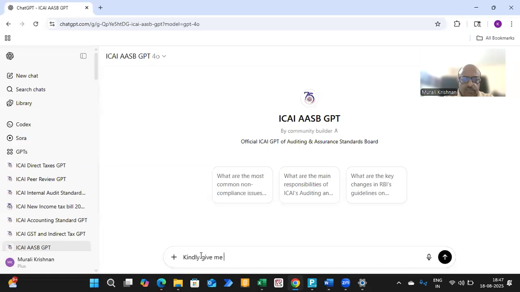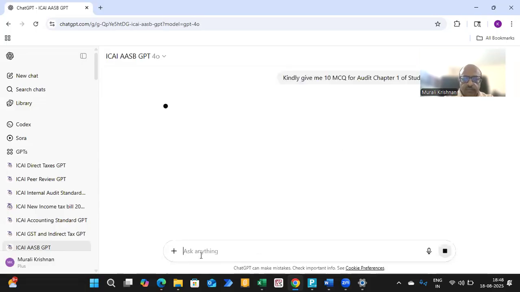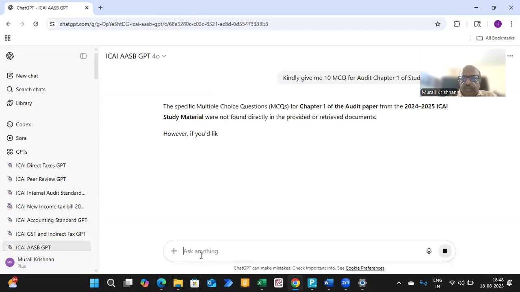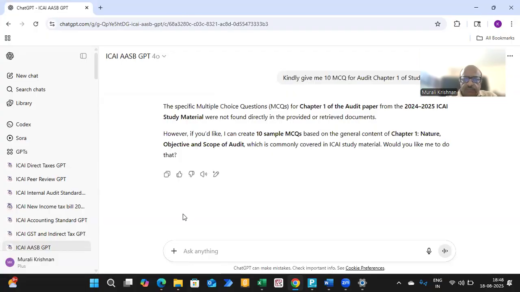Kindly give me 10 MCQs for auditing, audit chapter 1 of the study material. If you have studied audit chapter 1 and you want some MCQs, in your ChatGPT which is there for audit materials, you can search and it will give you 10 MCQs. See, this is some audit paper, it has given something. It asks, would you like me to give that? Yes, I'm going to say yes.